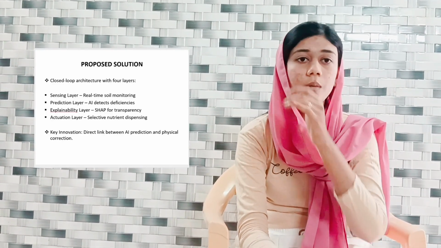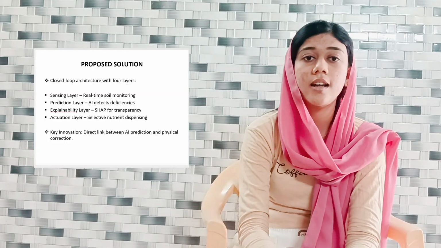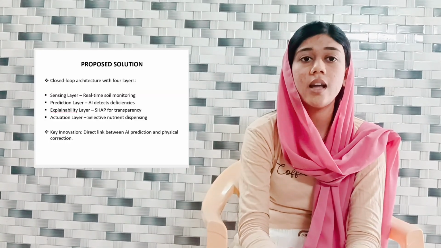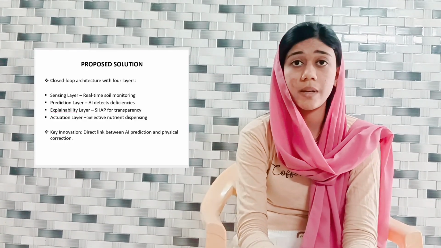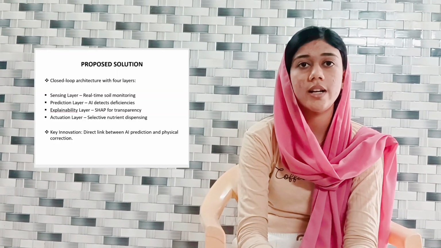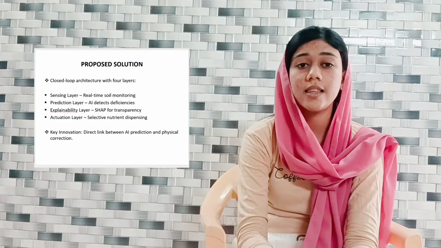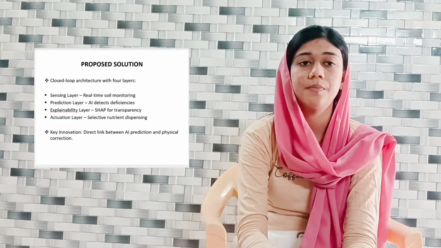Next, we go on to the proposed system. Our proposed solution is a closed-loop architecture with the main 4 layers. First is the sensing layer, which is responsible for real-time soil monitoring. Next is the prediction layer, where the AI model detects the nutrient deficiencies. Then comes the explainability layer, where techniques like SHAP are used to understand the model decisions. The key idea here is that there is a direct connection between AI prediction and the physical action.